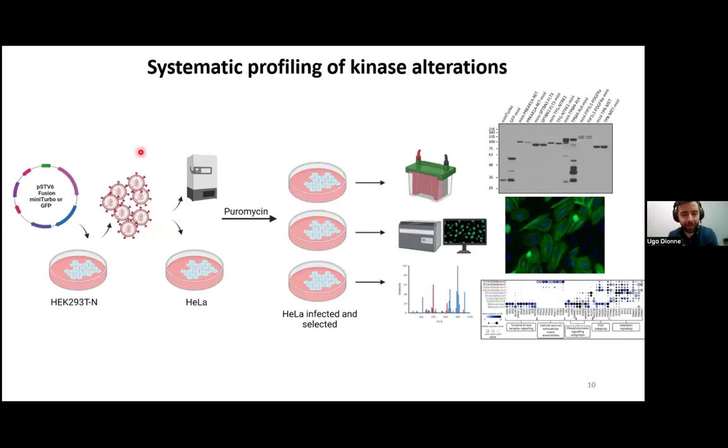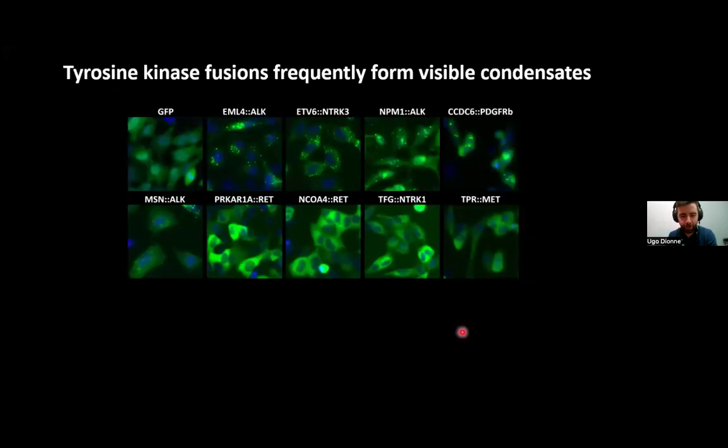We are using a lentivirus delivery system to express around 50 fusions, 20 truncations, and their wild-type parents in HeLa cells. Then we use Western blot to monitor the expression of our baits and also signaling. Then we use live fluorescence microscopy to determine which of these alterations can form visible condensates, and of course BioID to look at the protein associations. Our microscopy screen highlighted that many tyrosine kinase fusions are able to form condensates, which is not the case for the other types of alteration that I'm studying.